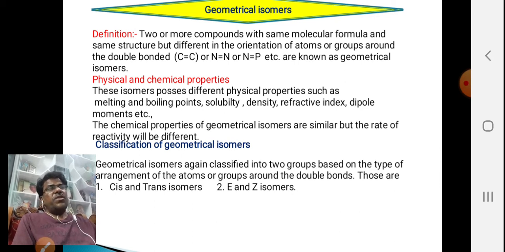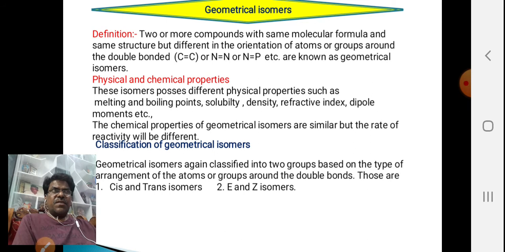Does the orientation affect the physical properties? How? For this case we have to learn the different weak attractions between the molecules. That is, molecules attract each other via van der Waals attractions, dipole-ion attractions, London attractions, hydrogen bonds, dipolar attractions, etc. Because the orientation is different, the surface area will be different, or the attraction between two molecules of the same kind is different.